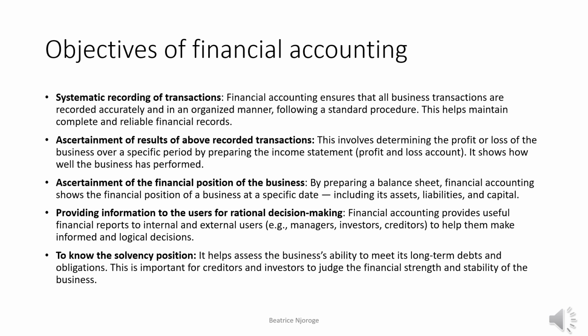What is a liability? A liability is what a company owes others. And we have capital, which is also called equity. The fourth objective of financial accounting is providing information to the users for rational decision making.